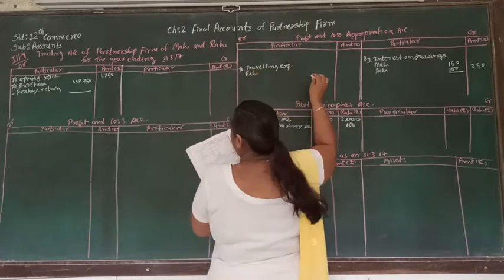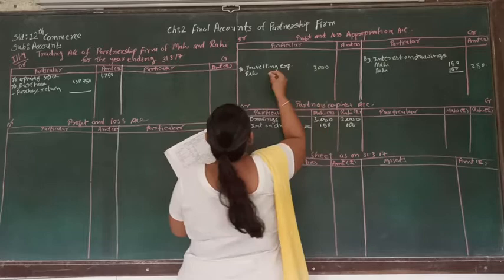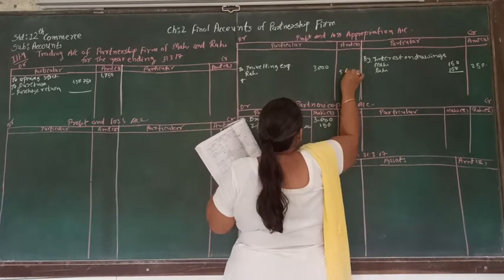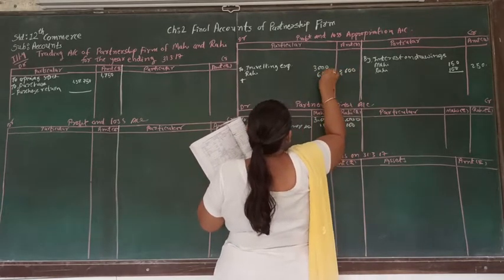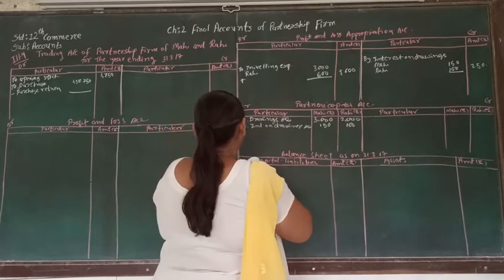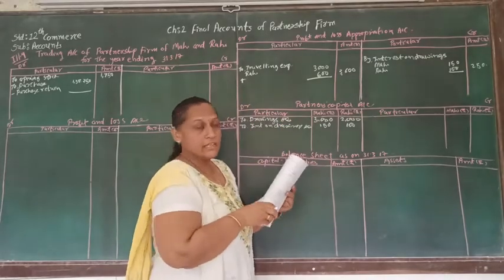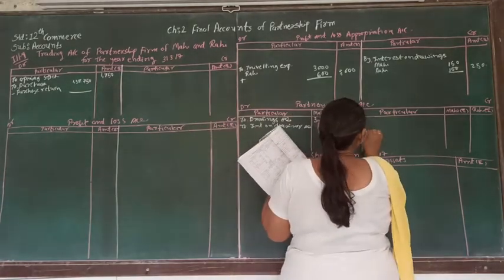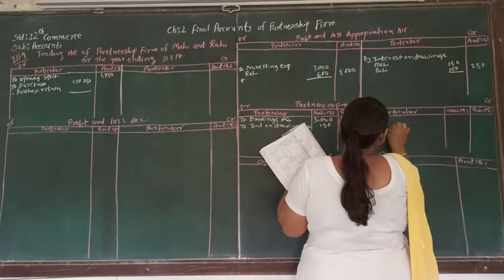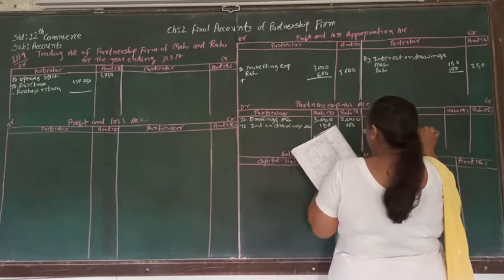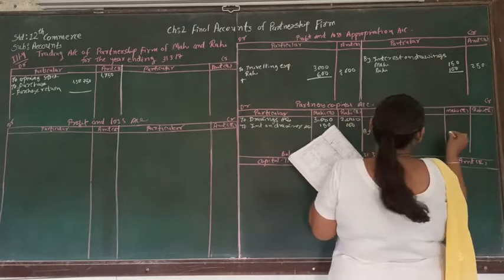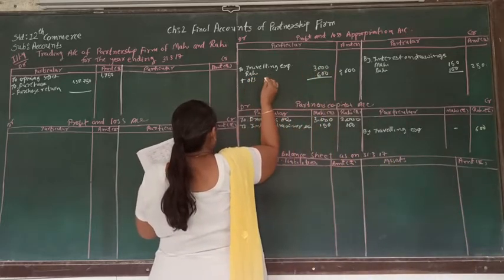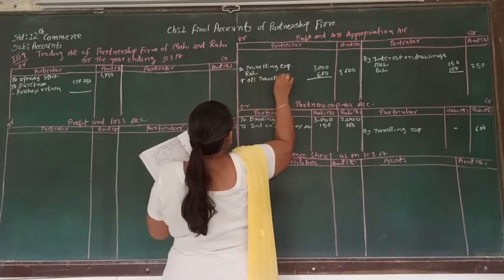It is paid 3,000, and here 300 every month, so we are supposed to pay her 3,600. So 600 is outstanding. Here 3,000 is already paid to Rahi, but 600 we are going to pay right now. So for that we are going to write down by traveling expense, and that is 600 to Rahi. So here outstanding traveling expense.